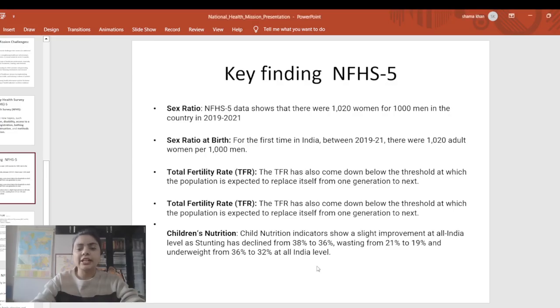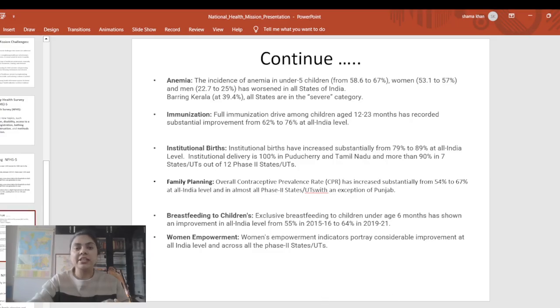If I talk about child nutrition, we can see there is certain improvement at the all India level, that is an improvement in stunting, wasting, and underweight. This kind of data has already been asked, so you have to remember this: stunting has reduced from 38 to 36%, wasting has reduced from 21 to 19%. That is the reason I have mentioned this data here also.